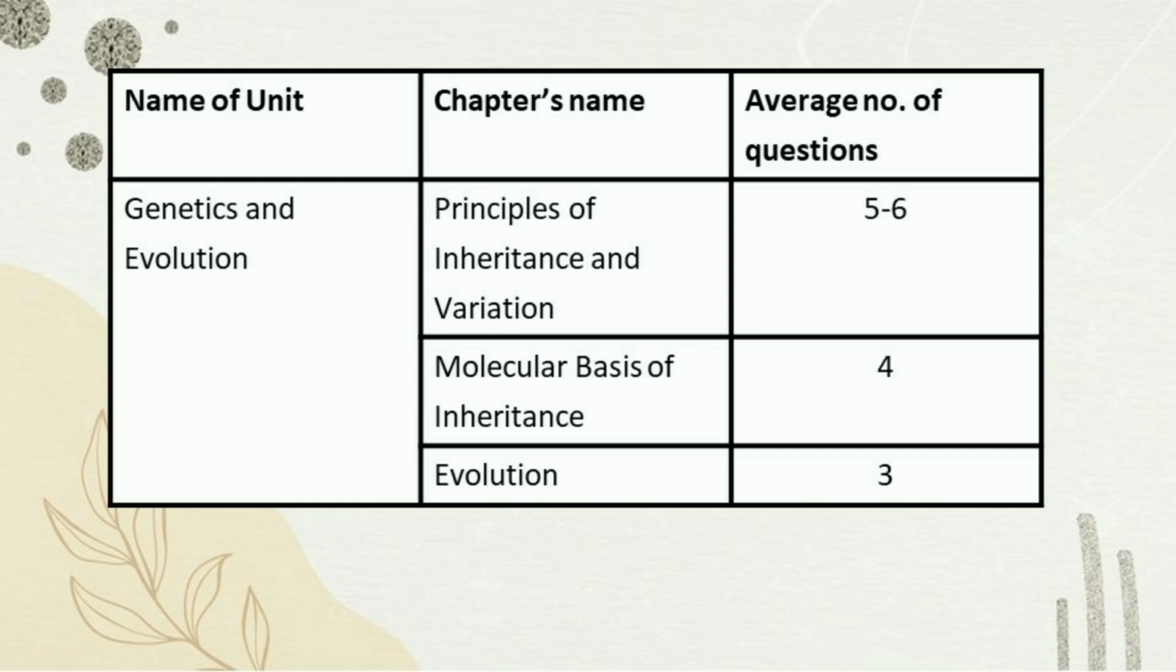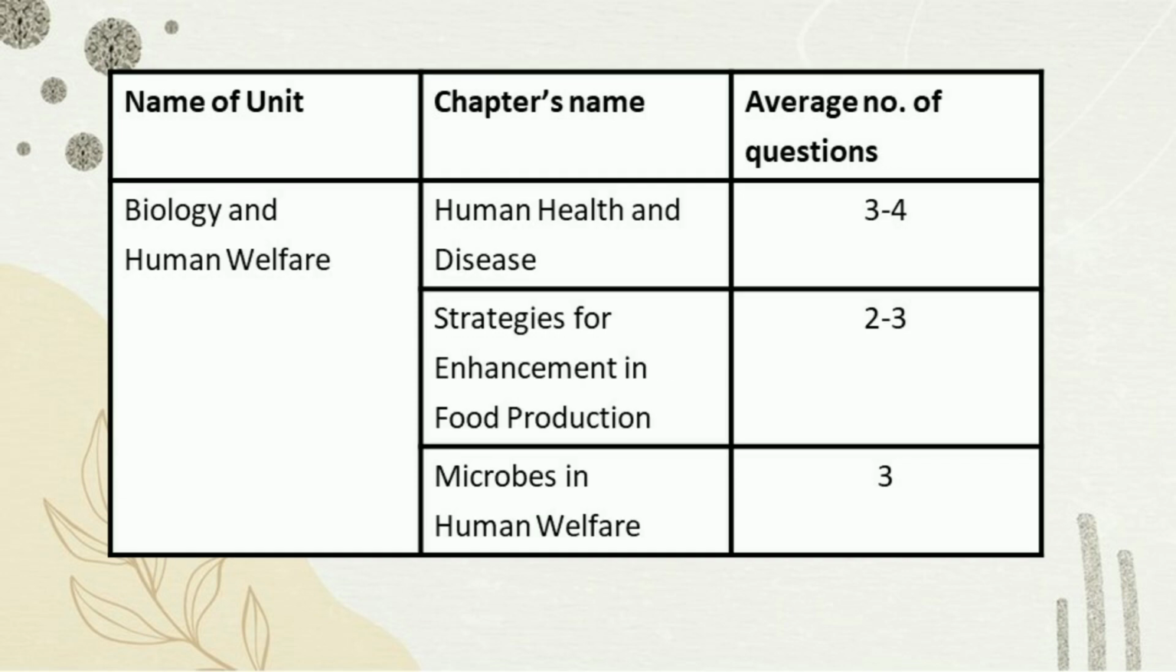Next chapter is evolution. We get around 3 questions from this chapter, and the important topics are evidences of evolution and Hardy-Weinberg principle. Coming to the next unit, we have biology and human welfare. Then the chapters are human health and disease. We get around 3 to 4 questions from this chapter, and the important topics are details of immunity, allergies and autoimmunity, drugs and alcohol abuse, AIDS, human immune system.